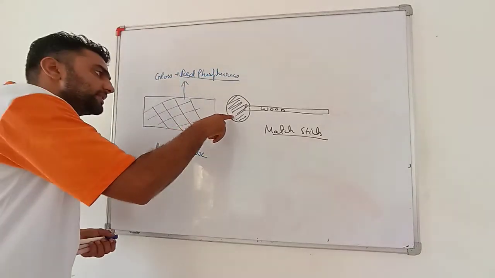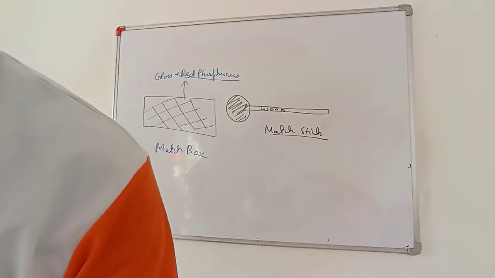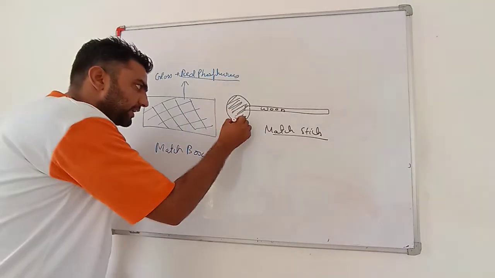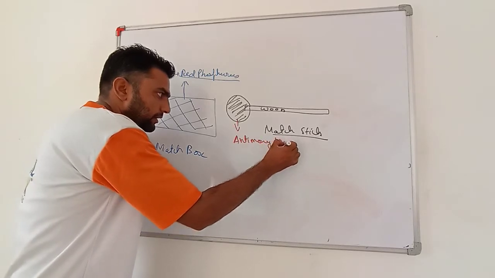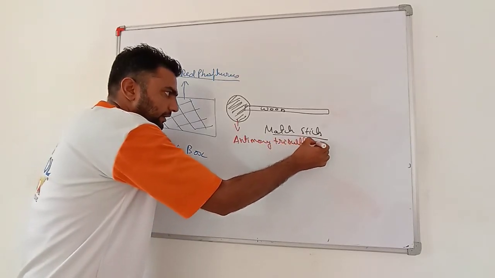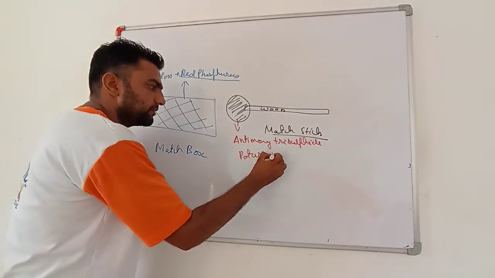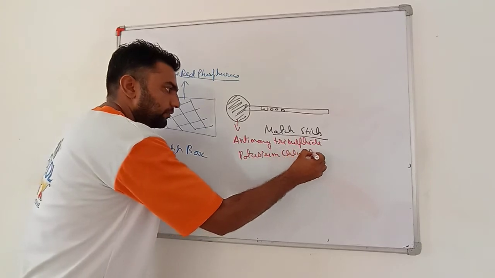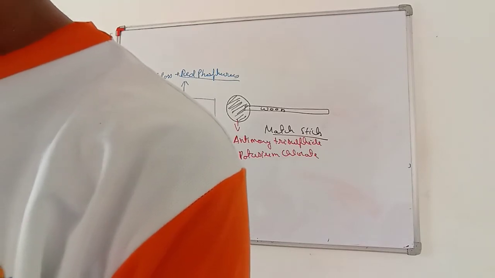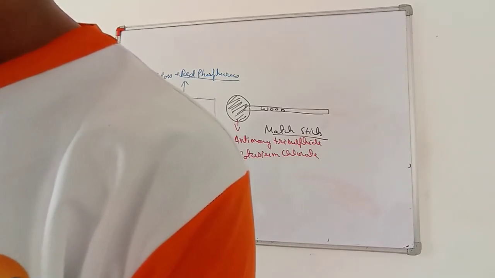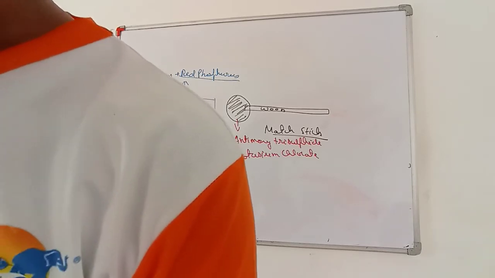And what does this one have? See, my dear student, this has antimony trisulfide and potassium chloride. Just memorize these two names. Very, very important: antimony trisulfide and potassium chloride.